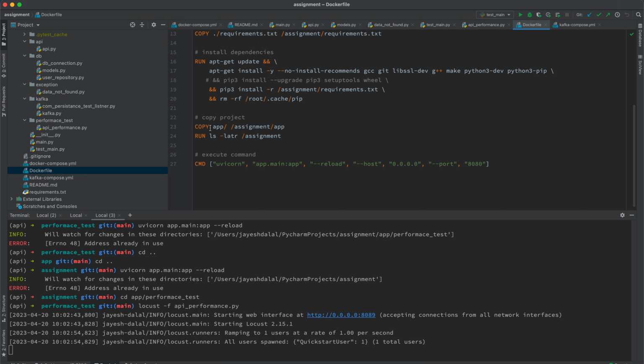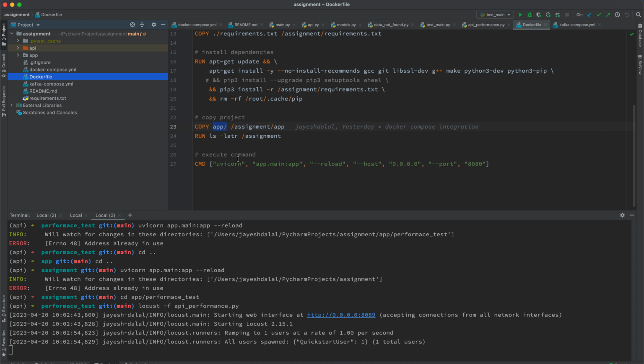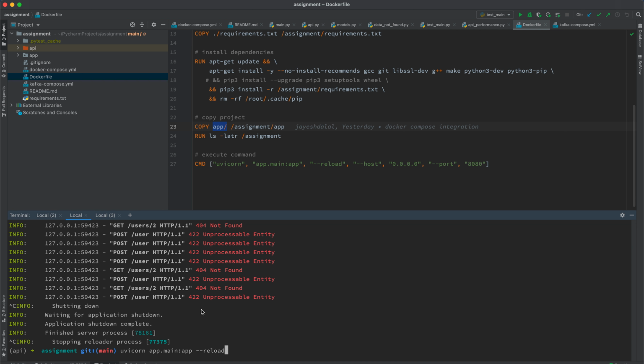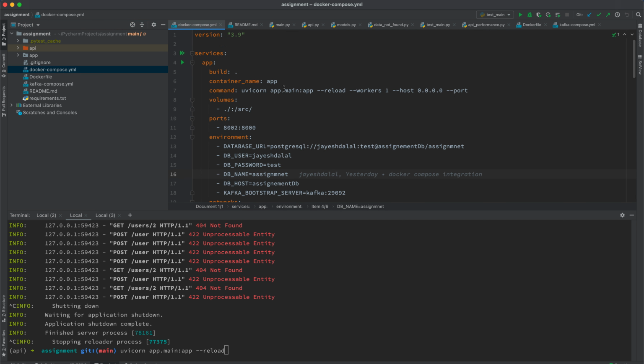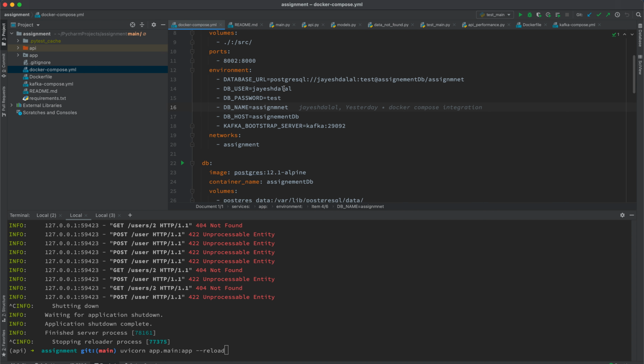If you can see line number 23, I copy the full app folder inside assignment app. Then there is an execute command, the command I am trying to run, something like uvicorn app.main, the same command I execute here. This Dockerfile is used whenever I run via Docker Compose. Docker Compose already has some services. So what are my components? The first is an app service. Then I use PostgreSQL, where I pass all the parameters from this file, so it should run from local as well as Docker Compose.